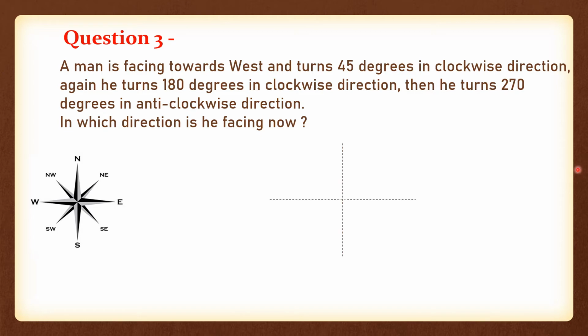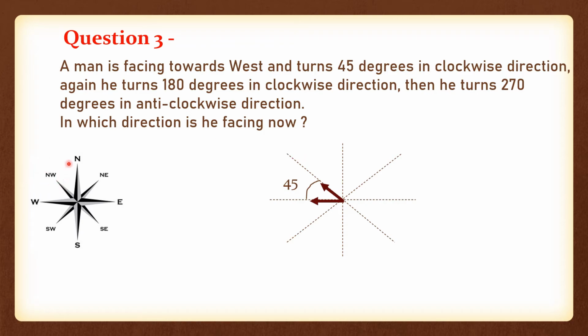So let us first draw the diagonals and the directions. Okay, correct. Now a man is facing towards west and he turns 45 degrees in clockwise direction. So where the man is facing initially, he is facing west direction. From here he is turning 45 degrees in clockwise direction. So from this point he will come here. So 45 degrees will be this, correct? So now he will be facing this direction, means northwest.